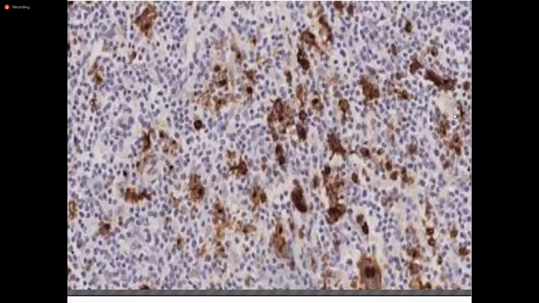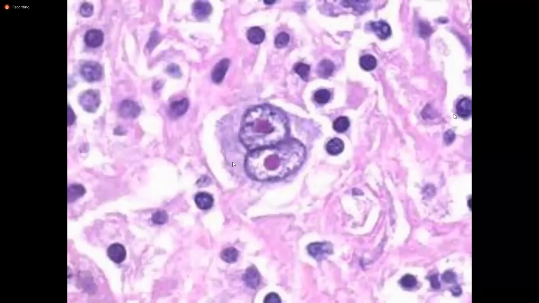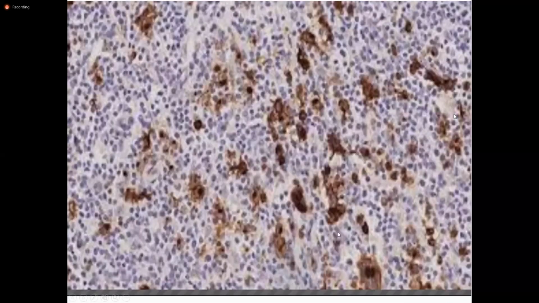Classical Hodgkin lymphoma is usually CD15 and CD30 positive, and that's how the positivity looks like. And you have to see the positivity not in these cells, but in the RS cells. These are the RS cells that are getting stained positive with CD15 and CD30.